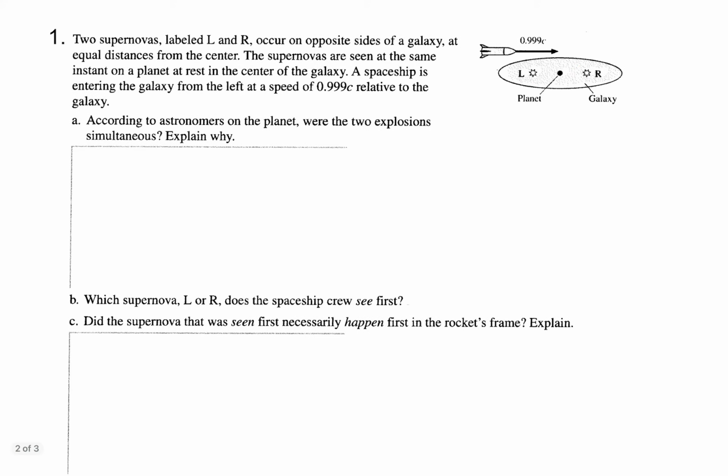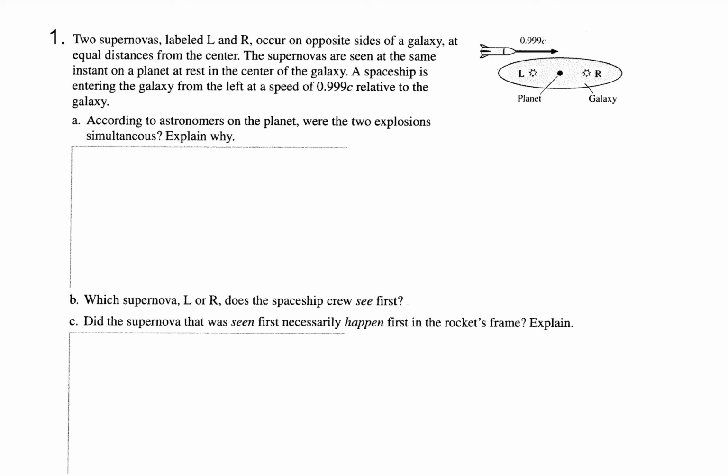So according to astronomers on the planet, were the two explosions simultaneous? Okay, so the people on the planet see the two supernovas at the same instant. Now, just seeing two supernovas in the sky doesn't tell you that those two supernovas actually happened at the same time.